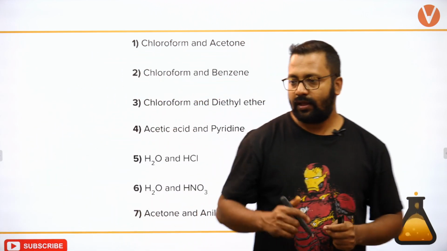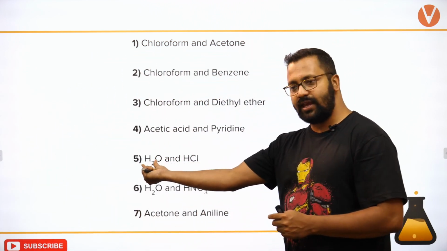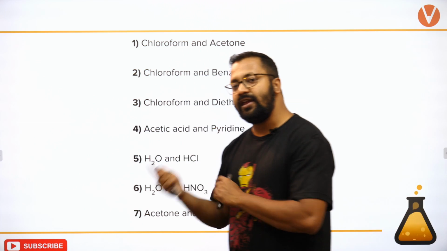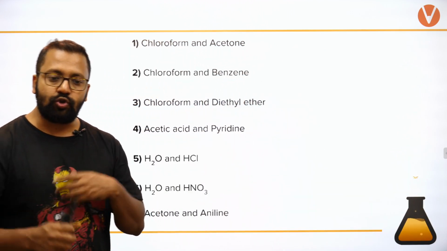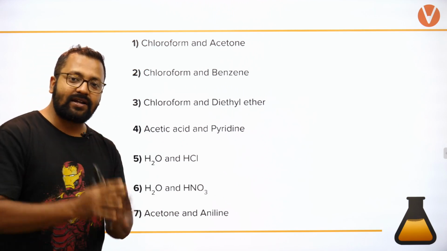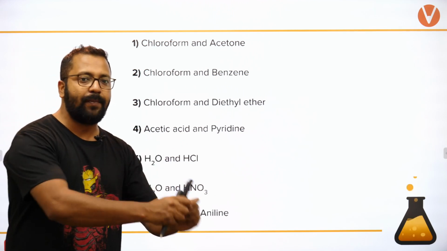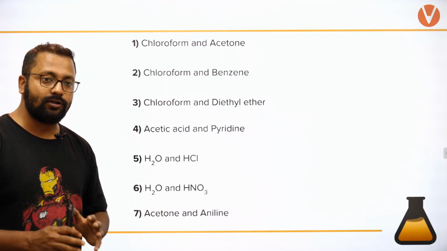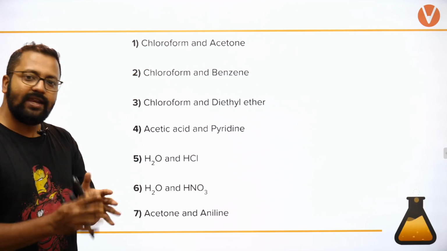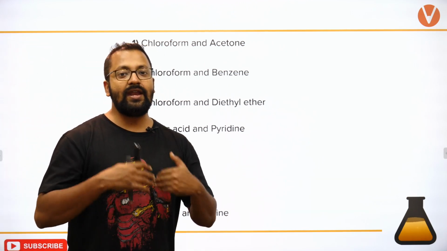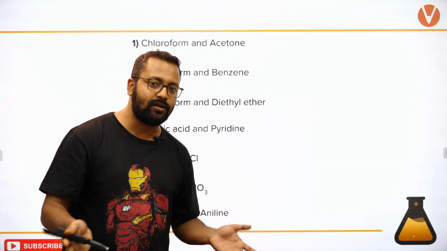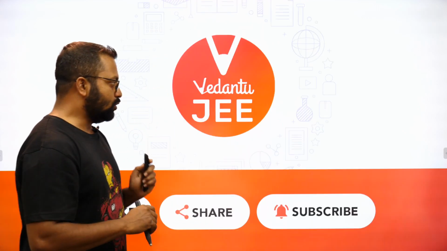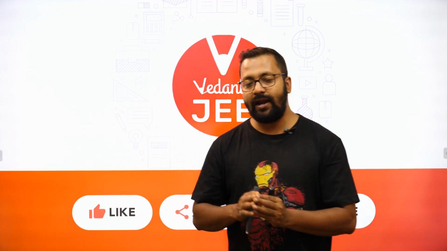Acetic acid and pyridine, acid base reaction can take place. H2O HCl, HCl can dissociate. HNO3 H2O, HNO3 can dissociate. Acetone plus aniline, they can react with each other to form imine. So whichever two things can react, for example if you put acetic acid in water, they can react because acetic acid can dissociate. So it will cause negative deviation. Any two things if they can react, they will cause negative deviation. Any two things which do not want to react, they hate each other, polar and non-polar, if you mix them, positive deviation will occur. Okay? So with this we finish non-ideal solutions part 1.